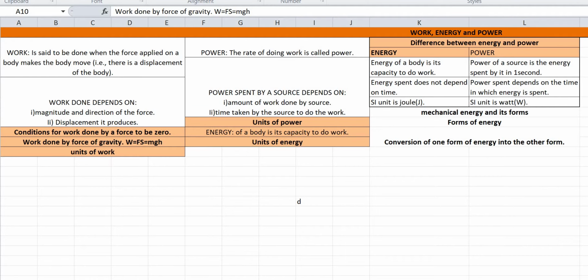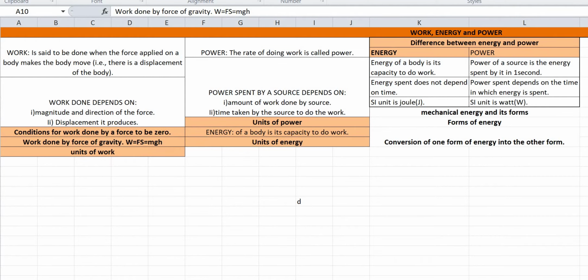The units of work are joule and erg. How do we define 1 joule? 1 joule is equal to 1 Newton into 1 meter. What is 1 erg? 1 erg is equal to 1 dyne into 1 centimeter. So 1 joule of work is said to be done when a force of 1 Newton displaces a body through a distance of 1 meter in its own direction.